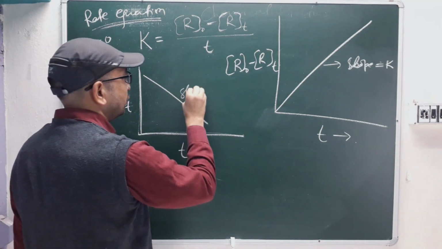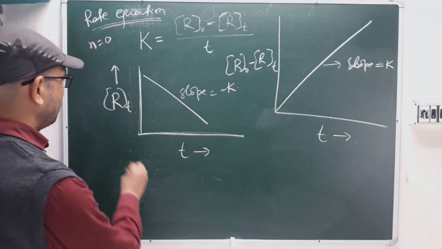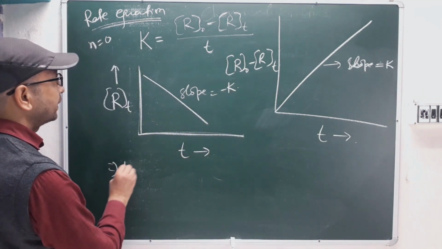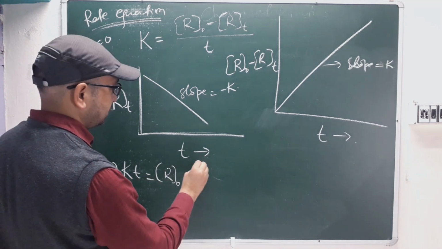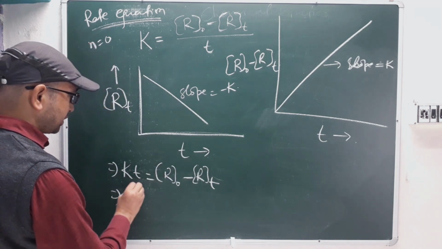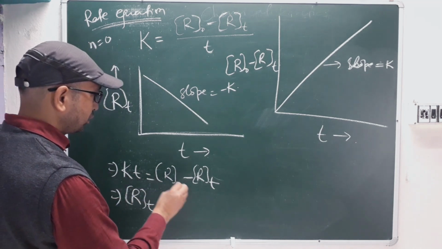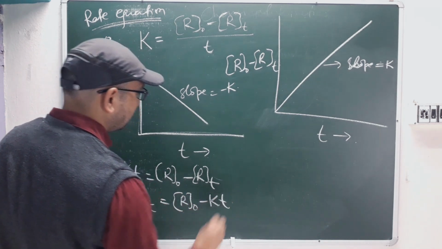So what is the slope we are getting here? Minus k. So we know that for this graph, kt equal to R0 minus Rt, or just write it down, Rt equal to R0 minus kt.